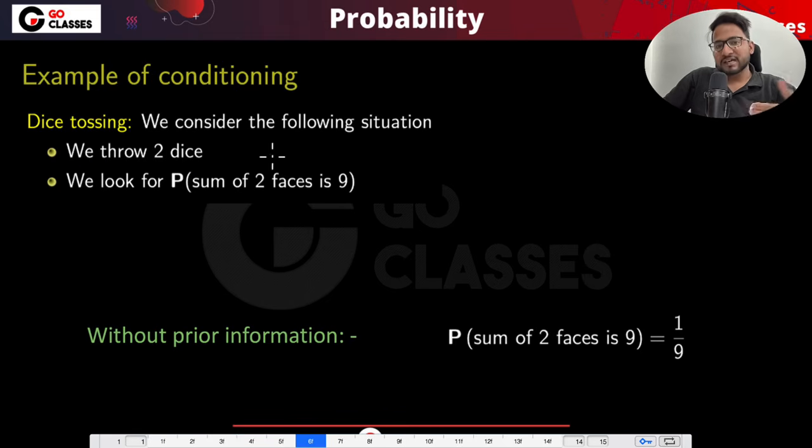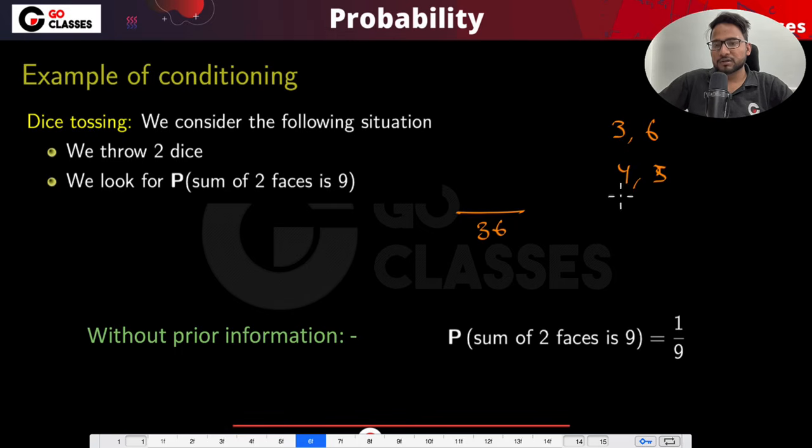Now in these two dice throws, I am asking what is the probability that the sum of two faces is 9. Let's calculate. There are a total of 36 possibilities, isn't it? And sum of two faces is 9 means, with 2 it is not possible to get 9 because the other has to be 7. So let me start with 3. With 3, 6, yeah. With 4 it will be 5.